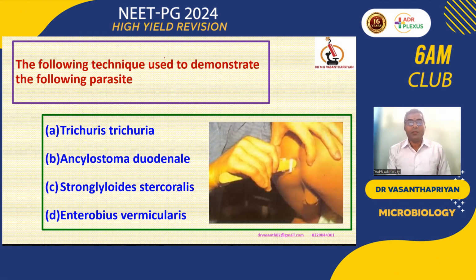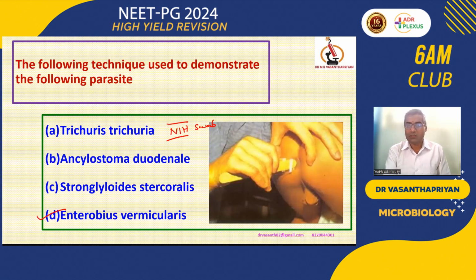This is a very simple technique to demonstrate which parasite? Yes, Enterobius vermicularis. Now, what are the points to be remembered for Enterobius vermicularis? Enterobius is a pinworm or threadworm. It is called the cellophane tape method or scotch tape method. There is one more method available. We can demonstrate it by NIH swab. It is a National Institute of Health swab that is taken as the rectal swab, to be remembered.